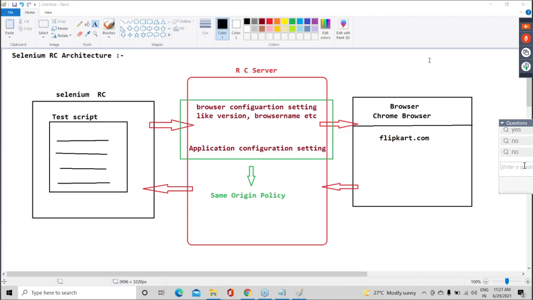Lakshman, QTP having this feature. It's not like QTP not having. QTP also having.